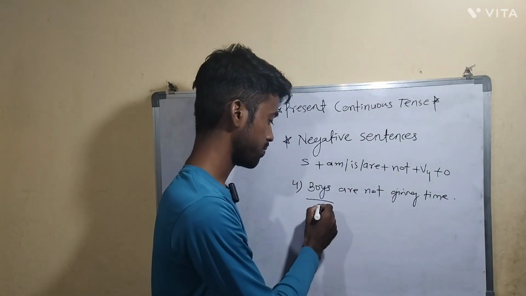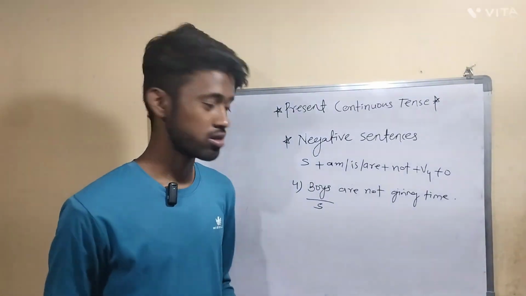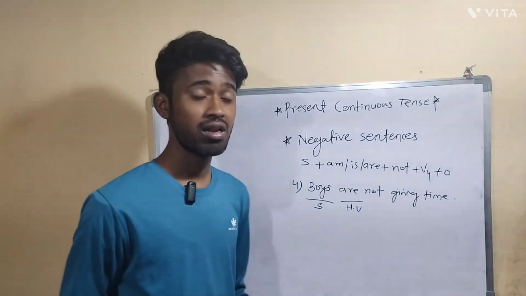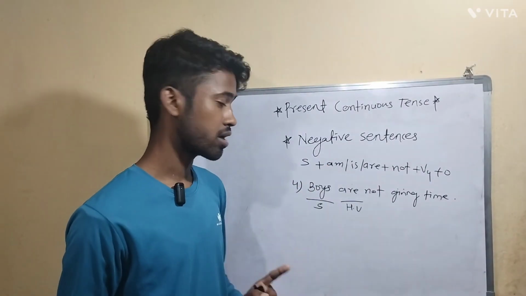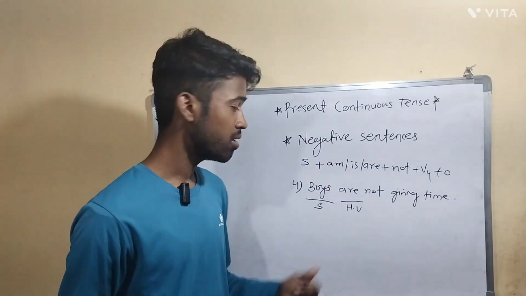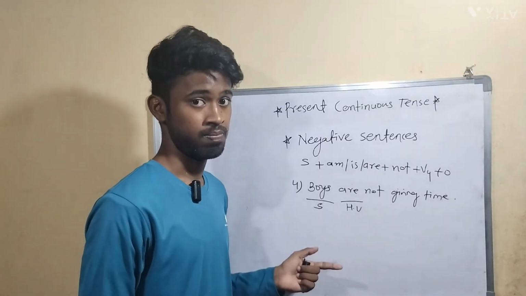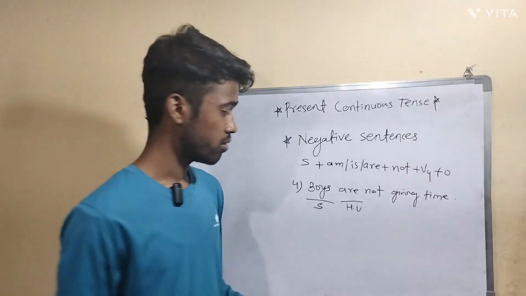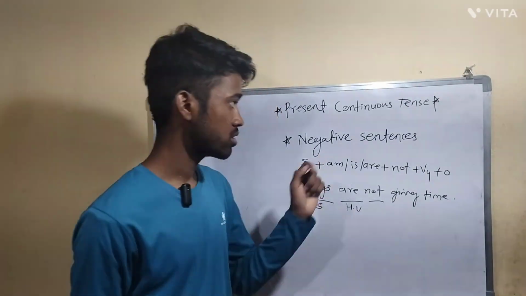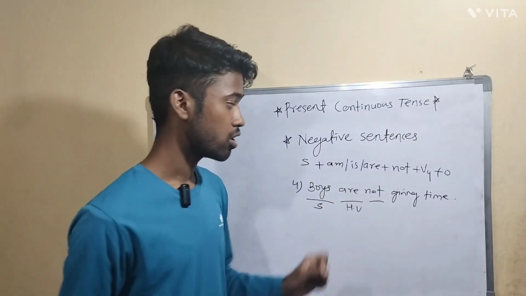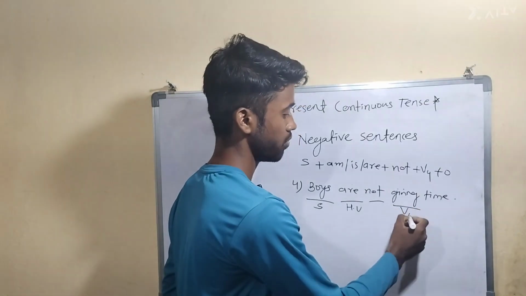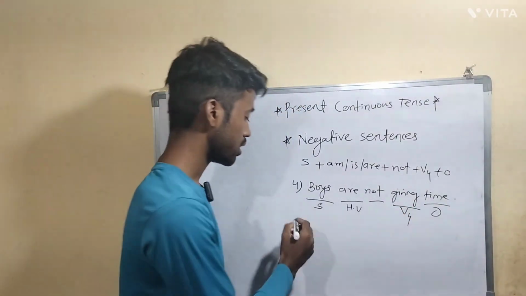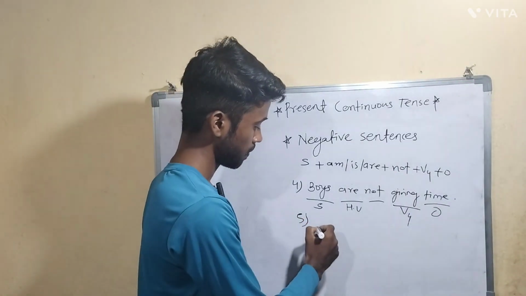So what is the subject here? The subject is boys. So are is the helping verb. Why have I written are? From this, I could write anything, right? But I have chosen are. Why? Because boys, they are plural. The subject is plural. That's the reason I have written are as the helping verb. And for negative, as we are discussing negative sentences, I have taken not for that, giving is the fourth form of verb, and in the last part, that is the object. Okay, so one more example I will take.